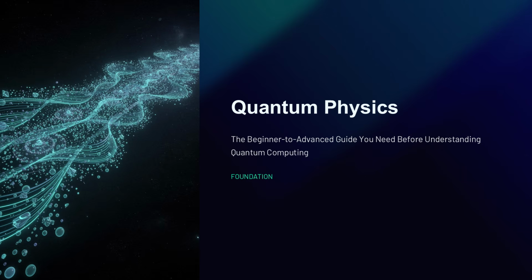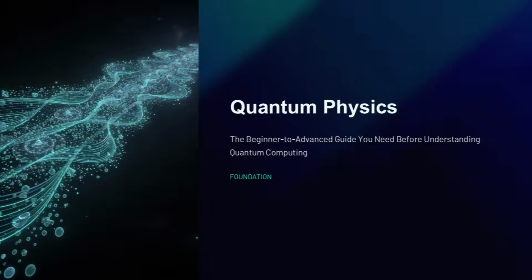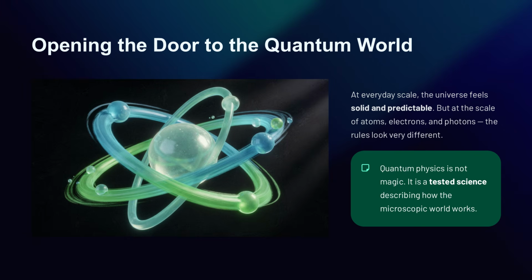But when you move into the world of atoms, electrons, photons, and the very smallest building blocks of nature, the rules begin to look very different. This is where quantum physics begins. Quantum physics is the branch of science that helps you understand how nature behaves at extremely small scales. It explains why energy comes in packets, why particles can behave like waves, why observation matters, and why certainty becomes more limited than you might expect.